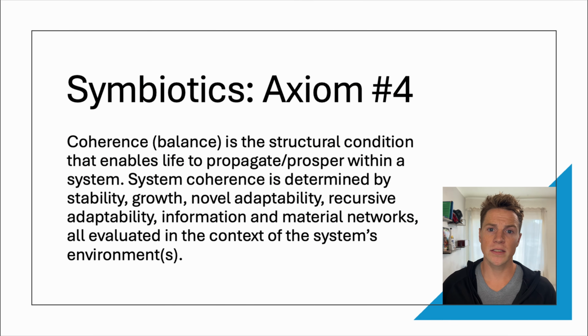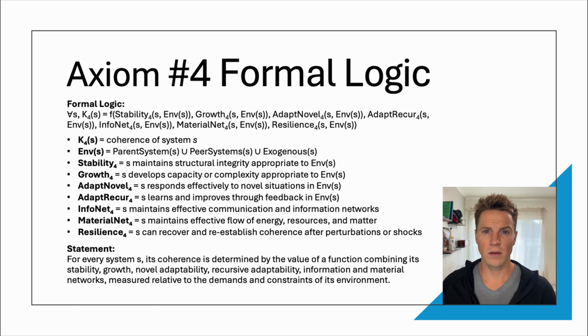Coherence, balance, is the structural condition that enables life to propagate or prosper within a system. System coherence is determined by stability, growth, novel adaptability, recursive adaptability, and information and material networks, all evaluated in the context of the system's environment. The first-order logic for Axiom 4 can be stated as such. For every system S, its coherence is determined by the value of a function combining its stability, growth, novel adaptability, recursive adaptability, information, and material networks, measured relative to the demands and constraints of its environments.